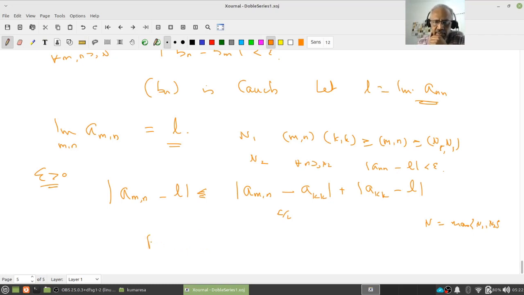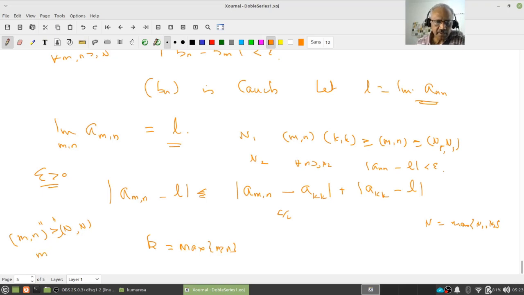So now let us assume (m, n) is greater than or equal to (N, N). Again remember my definition of greater than or equal to: little m is greater than or equal to capital N, little n is greater than or equal to capital N. That's my definition of greater than or equal to there. Take k to be the maximum of m and n, right?